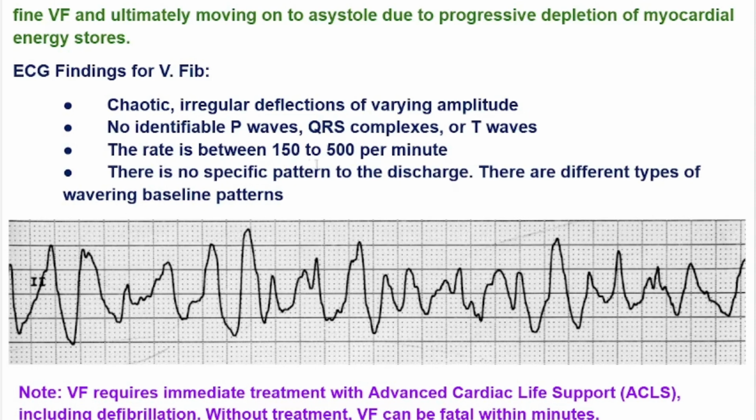The rate is between 150 to 500 per minute. Also, in ventricular fibrillation, counting the patient's rate is difficult, as we can see in this ECG, but it can be between 150 to 500 per minute.